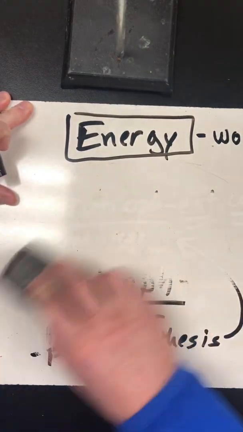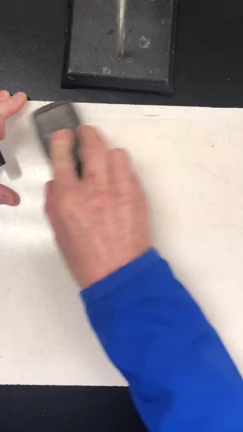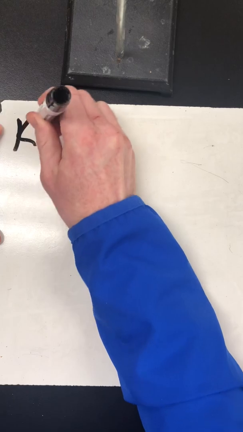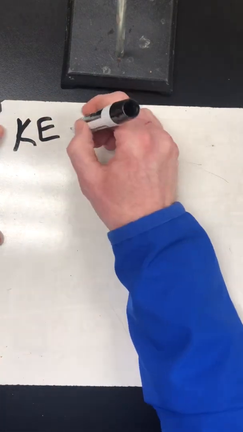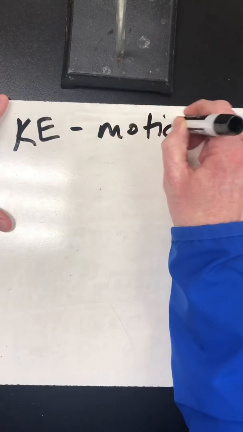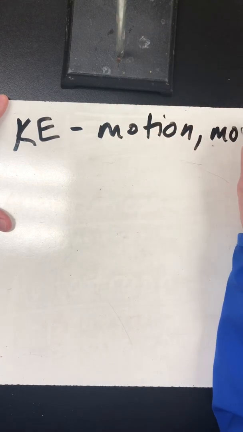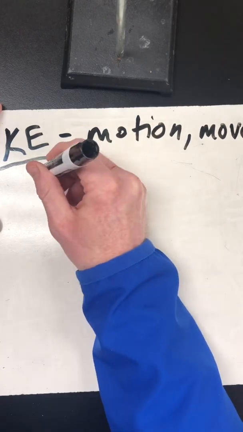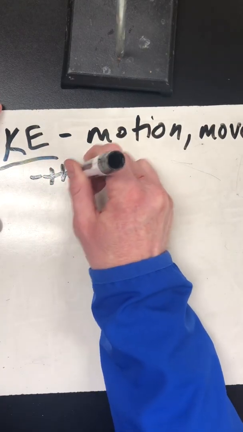Now, as far as types of energy, and I'm going to abbreviate here, we have talked about kinetic energy, so I'm just going to go KE, and potential energy. So let's start with kinetic energy. Kinetic energy is energy in motion, okay, or movement. So something that is moving or in motion has kinetic energy. There's a ton of different examples of kinetic energy. For us right now, in this class, we're going to focus on thermal energy.